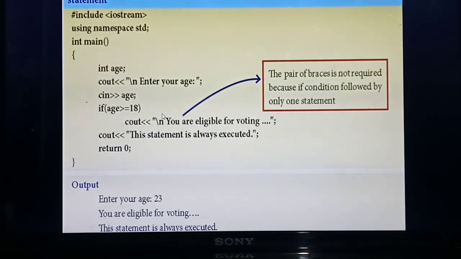Okay, so what are the things you have studied? Selection statement, looping statement, iteration statement, if statement. All these things are very, very important. This chapter is very, very important. After completion of this session, please make headings: what do you mean by selection statement, what do you mean by sequence statement, what do you mean by iteration statement. Write the definition, the flow chart, and this if statement program. Study everything and write it in your computer notebook.